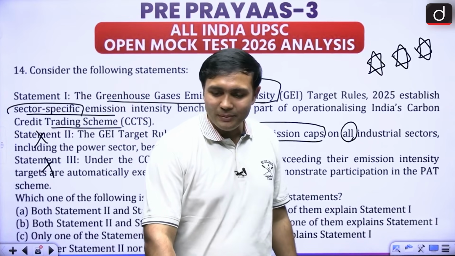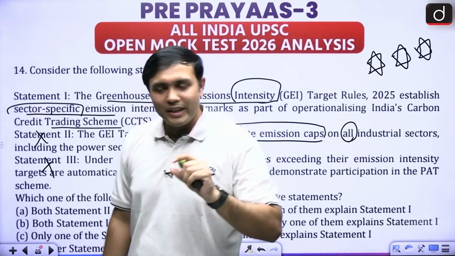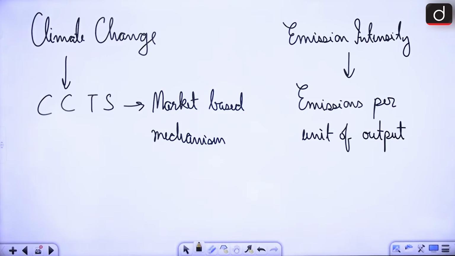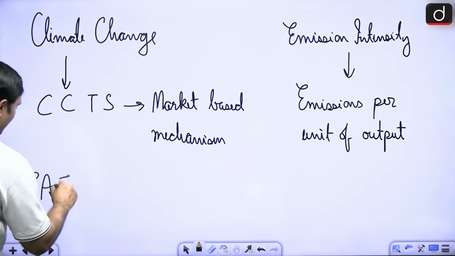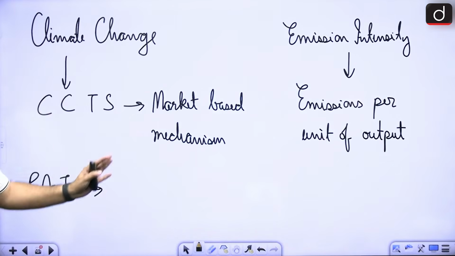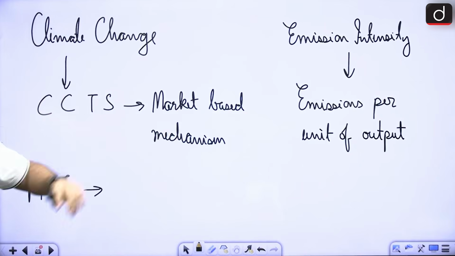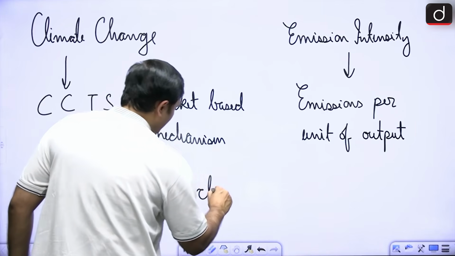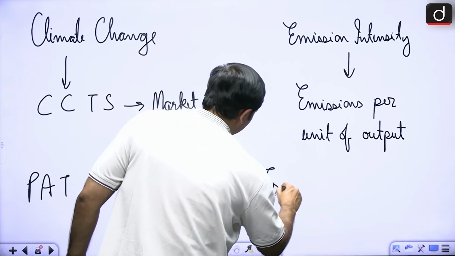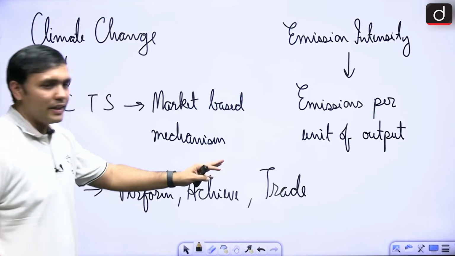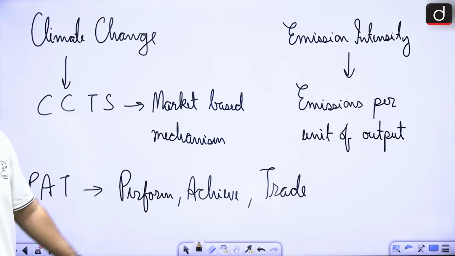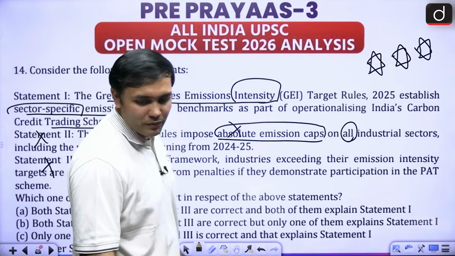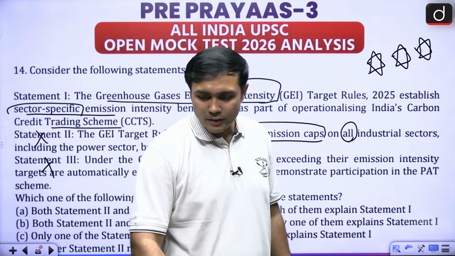Now, what is PAT scheme? Can anyone tell me? It is also one of the schemes with respect to climate change. But what is it about? PAT scheme is the perform, achieve and trade scheme, right? You will not get any kind of exemption if you are in this particular scheme. So this is important, that you have a good understanding about these particular aspects.